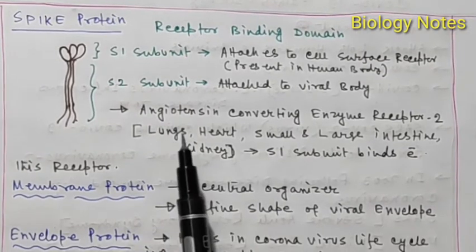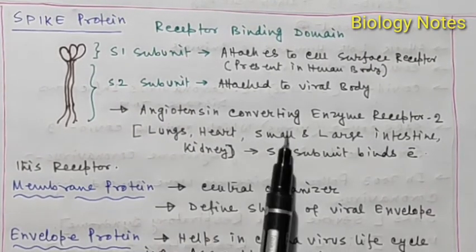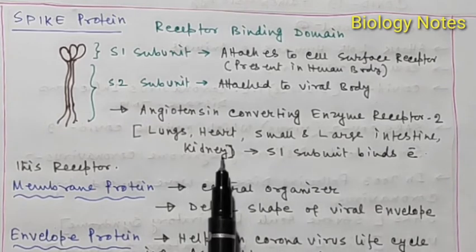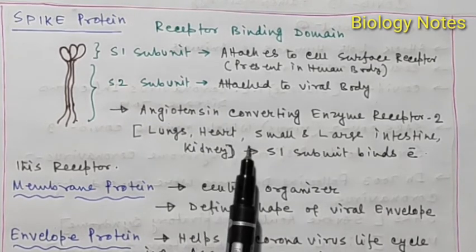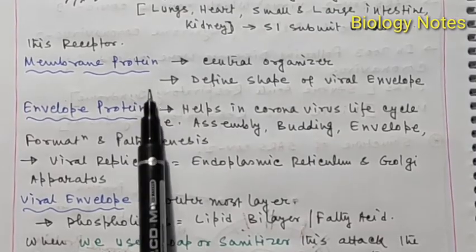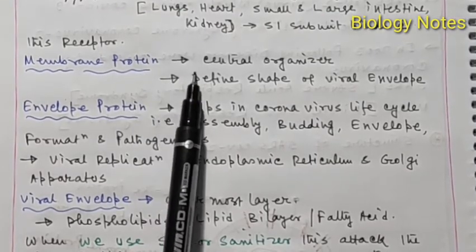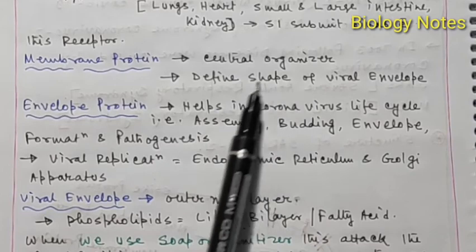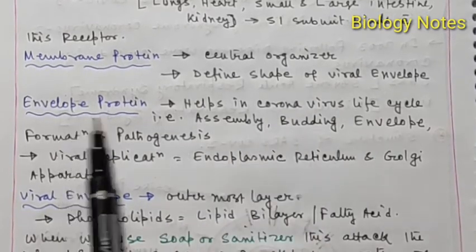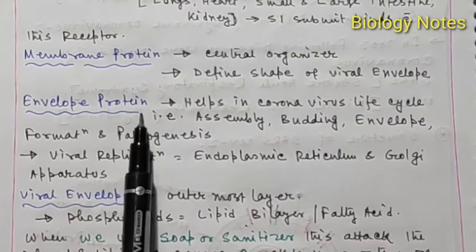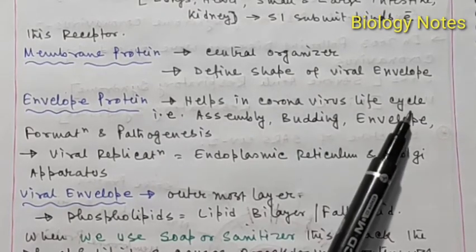This can cause damage to the lungs, heart, small and large intestine, and also the kidneys, because the receptors for the coronavirus are present in these organs. Now the membrane protein, which is present in the coronavirus membrane, is known as the central organizer, and it defines the shape of the viral envelope. And the third type of protein is known as the envelope protein, and it helps in the coronavirus life cycle.